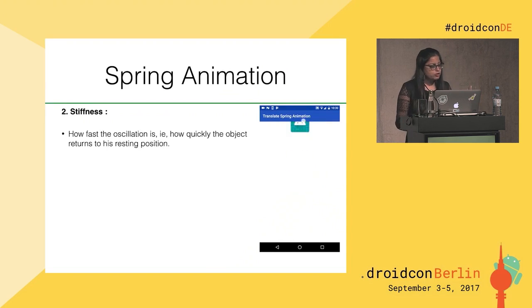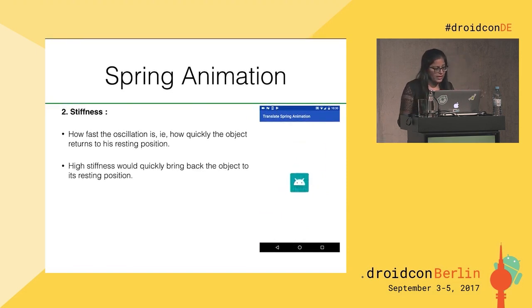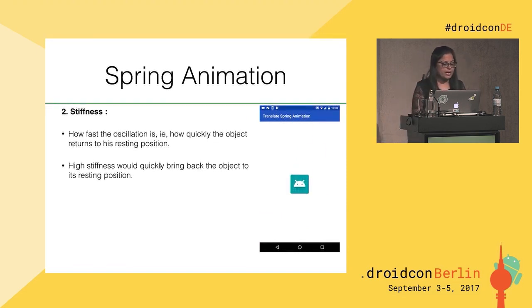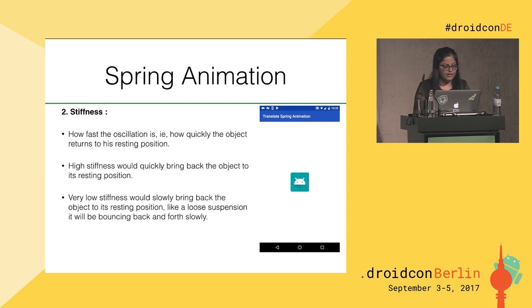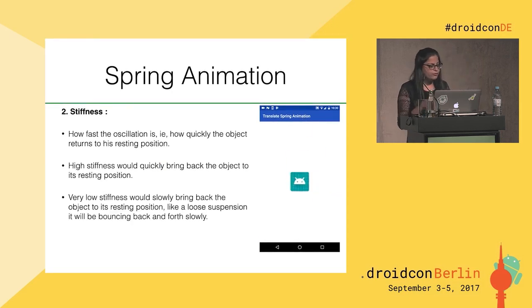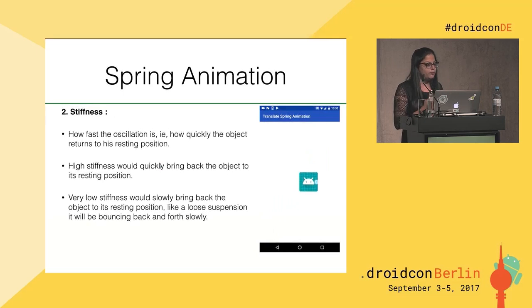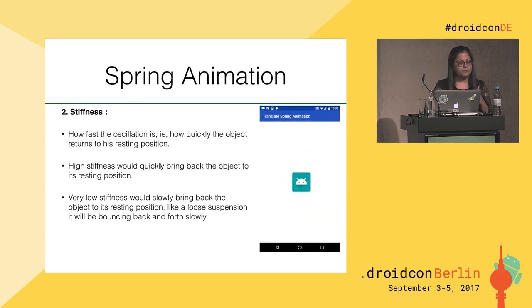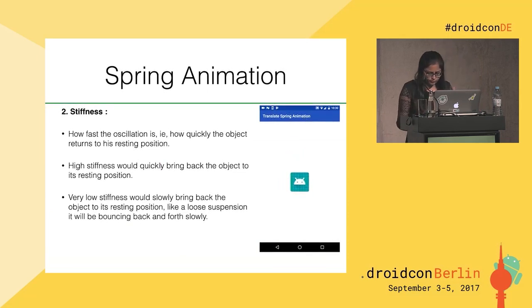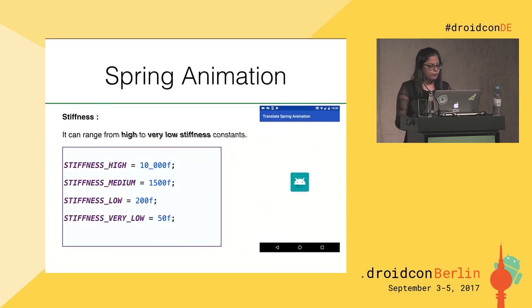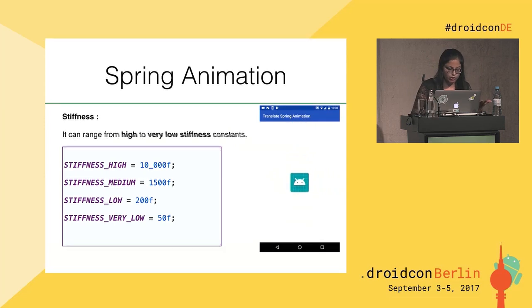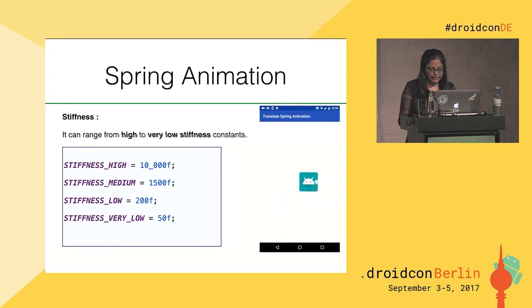What is stiffness? Stiffness means how quick the oscillation is, how quick the object can return to its resting position. If the spring has high stiffness, it would quickly snap the object back to the resting position. And if the stiffness is low, it would slowly bring the object back to its resting position, like a loose suspension, and it will make the object bounce back and forth slowly. So this also has 4 constants: high, medium, low, and very low, and you can use them, or otherwise you can use any other positive value in this range.